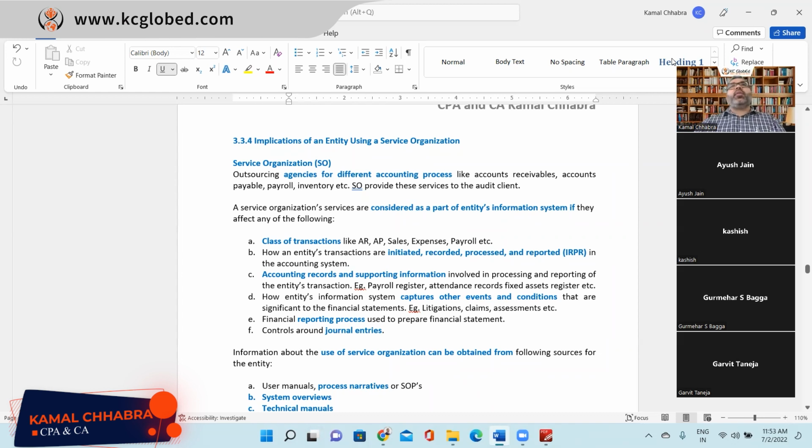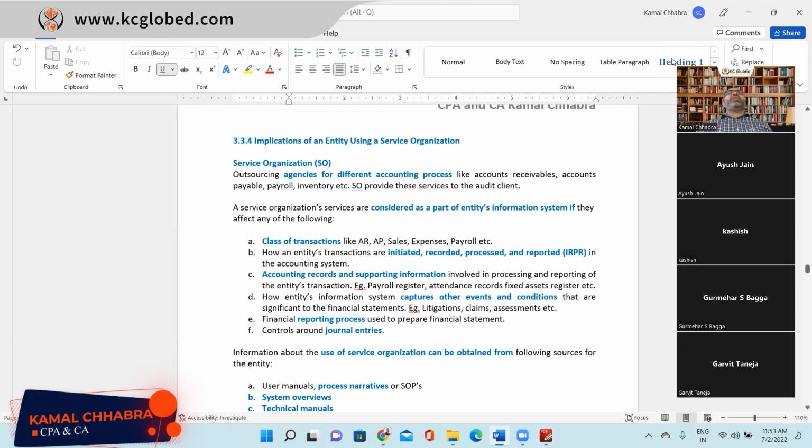So what you will be doing is asking XYZ company to ask OnPay management to give you a SOC 1 report if you are just testing the financial statement audit. If you are doing an integrated audit, then you will be asking for the SOC 2 report, right? What is a SOC 1 report and what is a SOC 2 report?